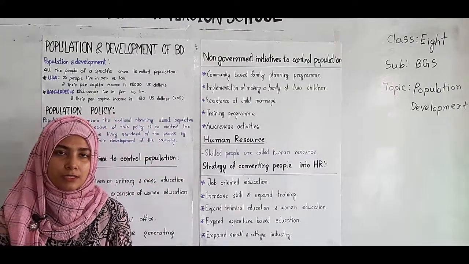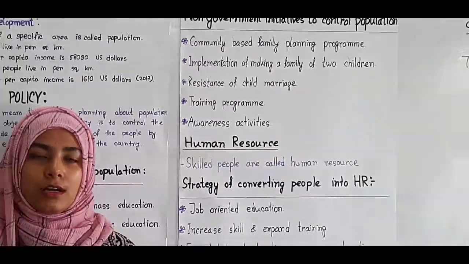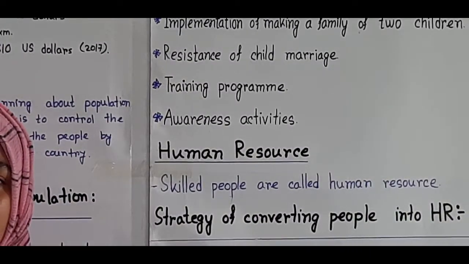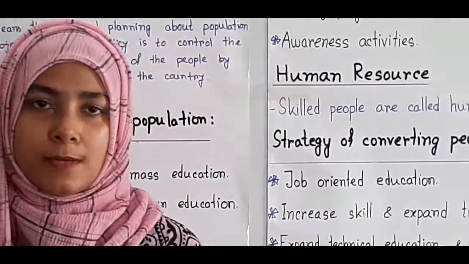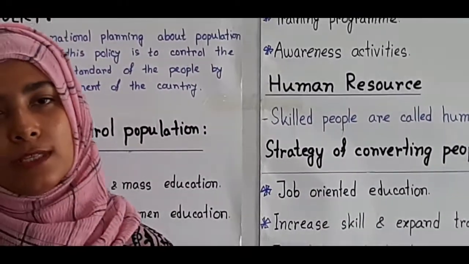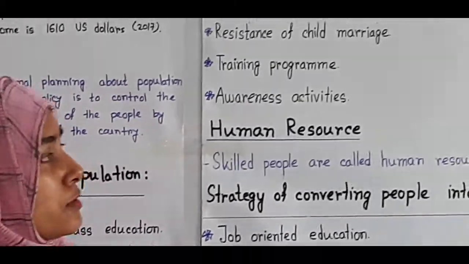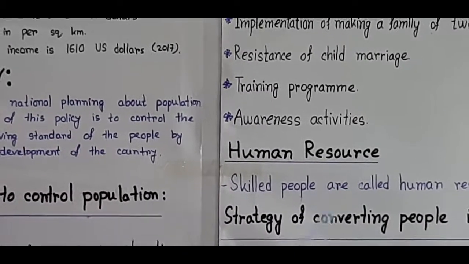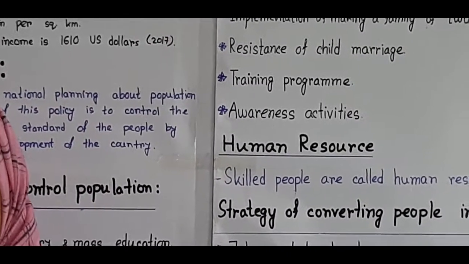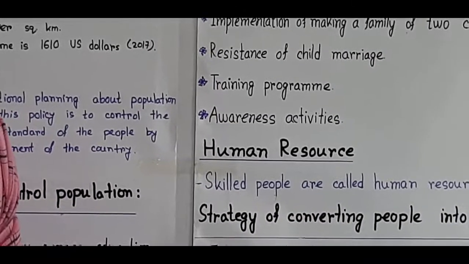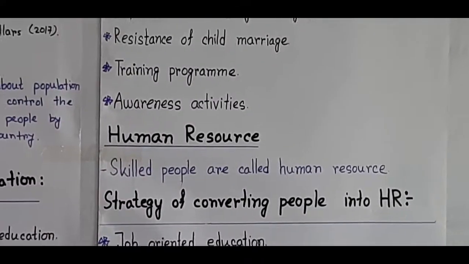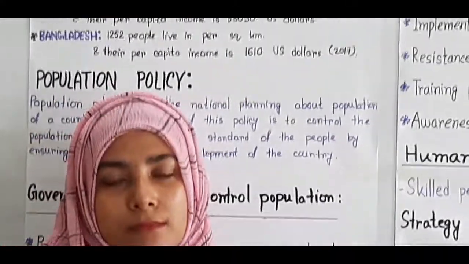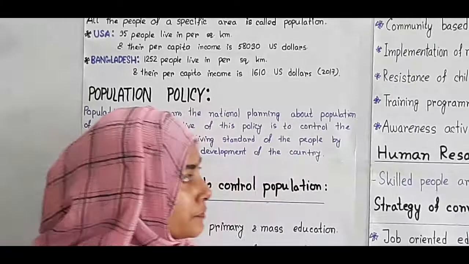Through awareness activities, non-governmental organizations are doing lots of things like magazines, family planning programs, newsletters, documentary films, lots of things by which people can be aware. So these are all non-governmental initiatives to control population, and they are working very well in our country. We are achieving the goals; we are able to control in a small context, by the way, but I hope it will be a larger context if it continues.